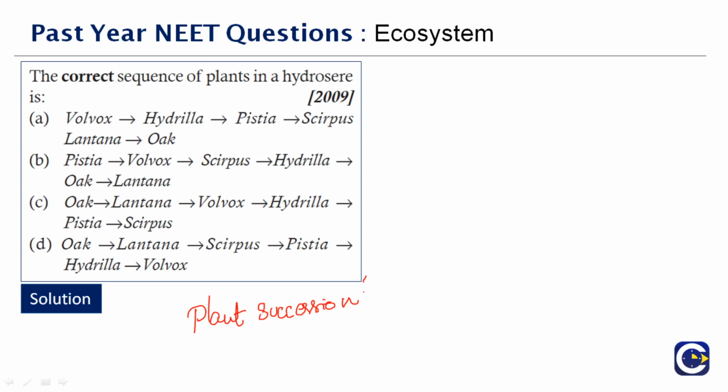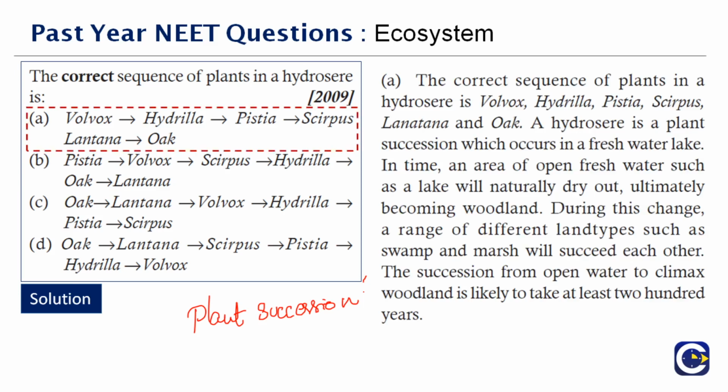Hydrosphere is a plant succession which occurs in freshwater lakes. In time, the area of open fresh water such as a lake will naturally dry out. That's what I had explained already. The succession from the open water to climax woodland is likely to take at least 200 years. Therefore, the correct sequence is as follows, which is option A.